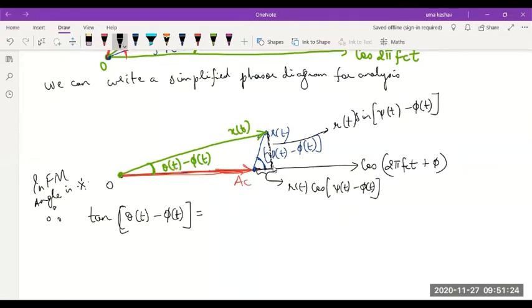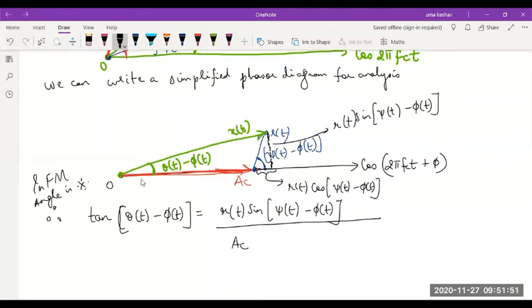Now, can you define what is tan of theta minus phi? It is the perpendicular component divided by the horizontal component. Tan theta is opposite side by adjacent side. Yes or no? So what is this opposite side? It is R of t sine of psi minus phi, divided by the adjacent side.